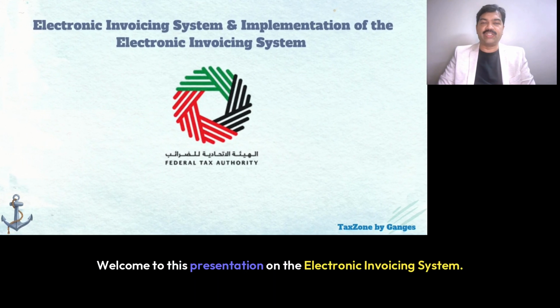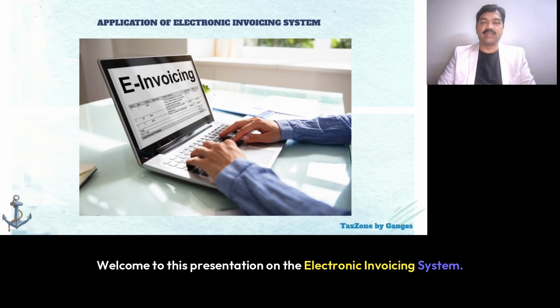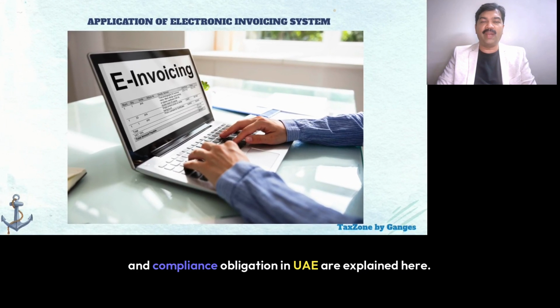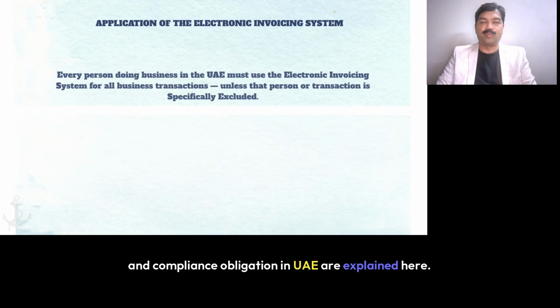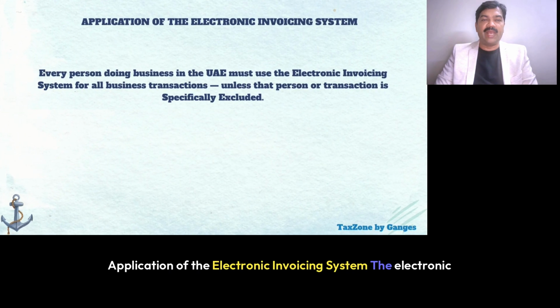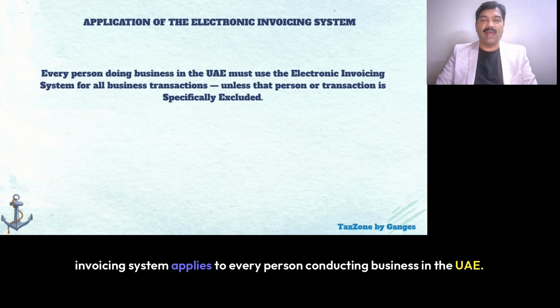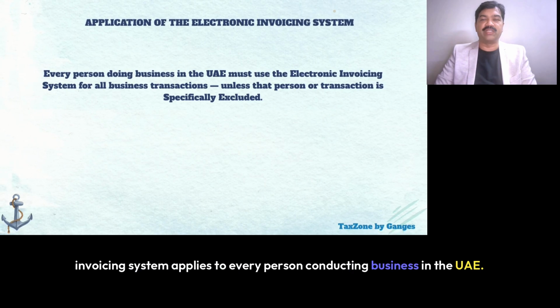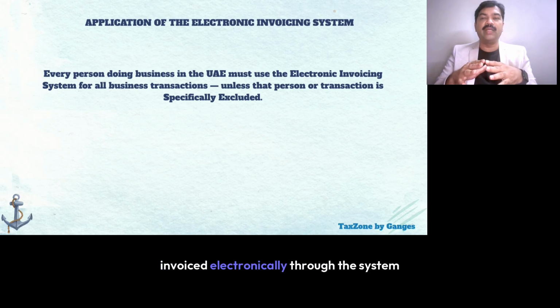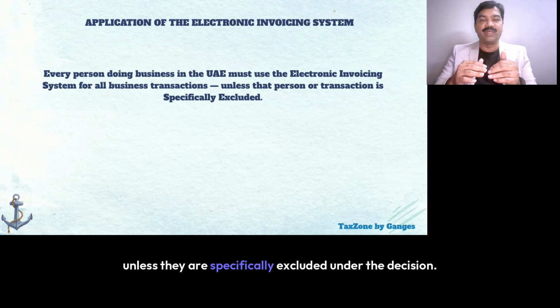Welcome to this presentation on the Electronic Invoicing System, its applicability, key implementation phases, and compliance obligations in the UAE, explained here. Application of the Electronic Invoicing System. The Electronic Invoicing System applies to every person conducting business in the UAE. All business transactions are required to be invoiced electronically through the system unless they are specifically excluded under the decision.